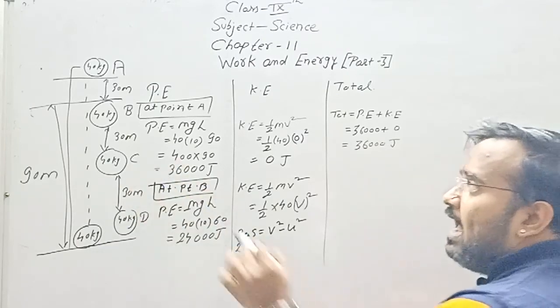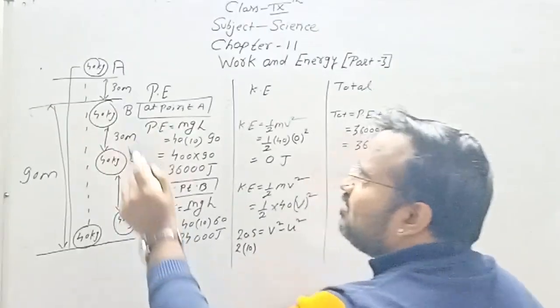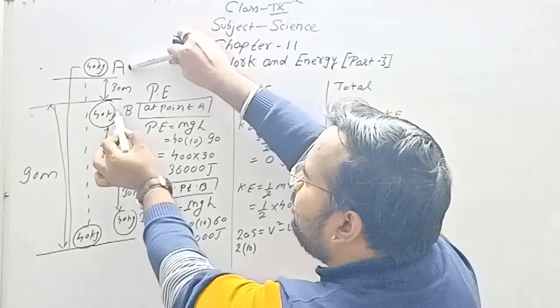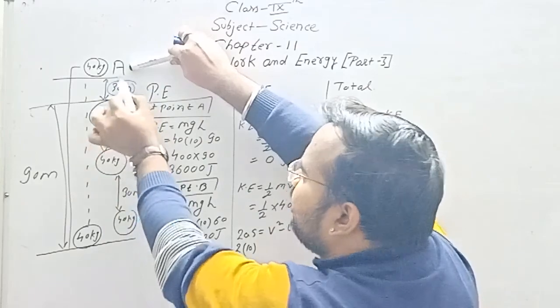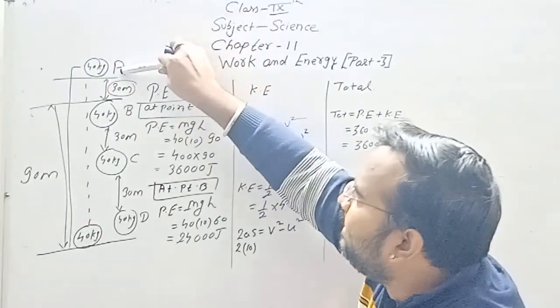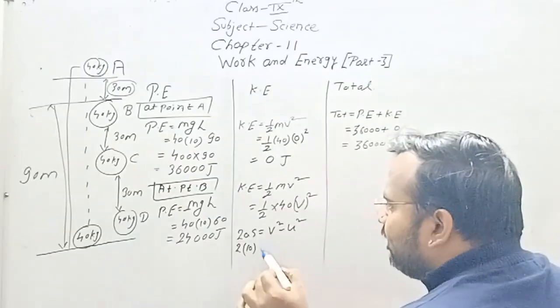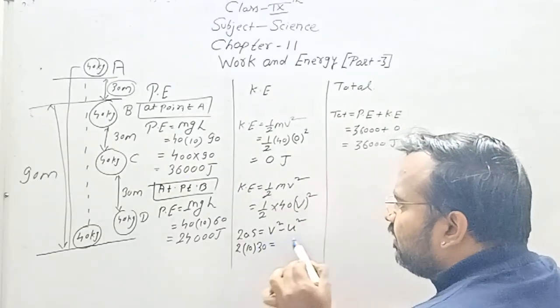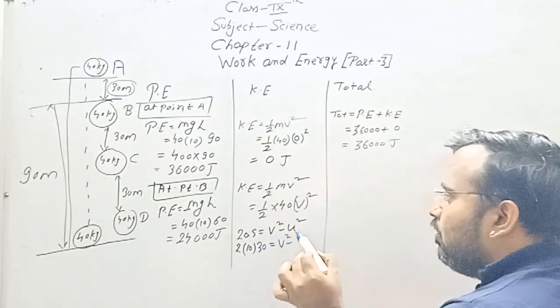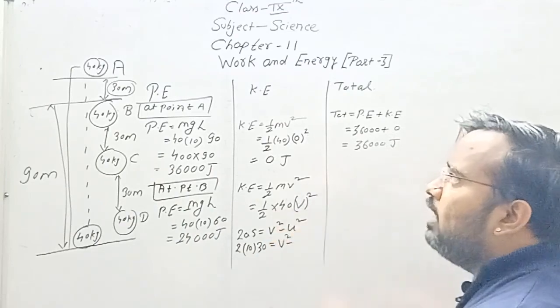Displacement. Now at point B, what is the displacement? From A to B, the displacement is 30, we can see. From point A to B, the object has displaced 30 meters. So I can write the displacement is 30. So V square. Now what is the value of U?